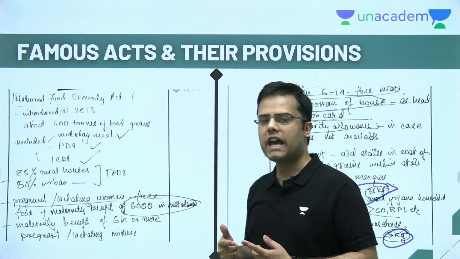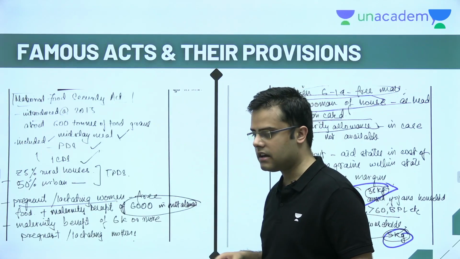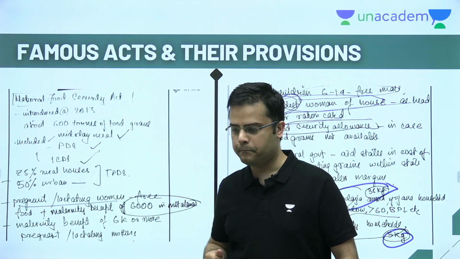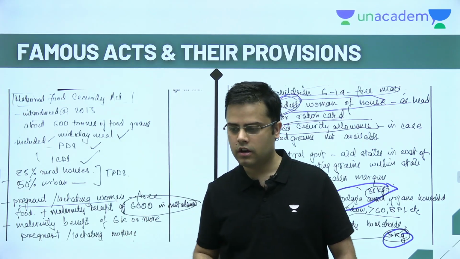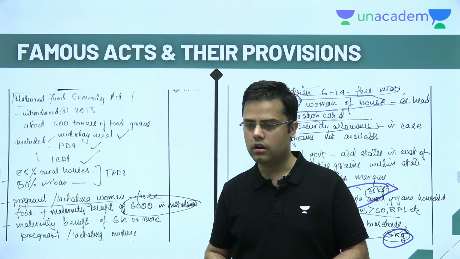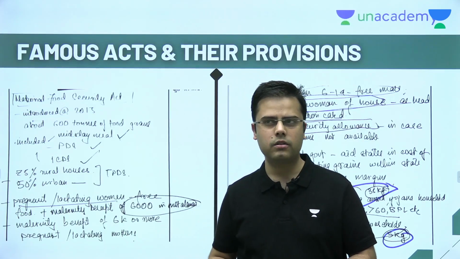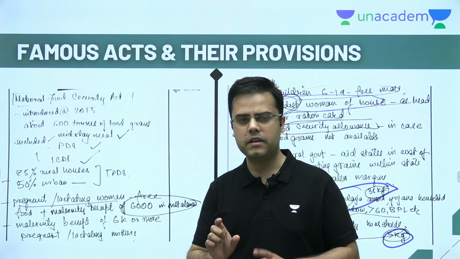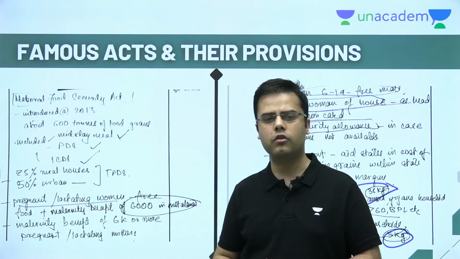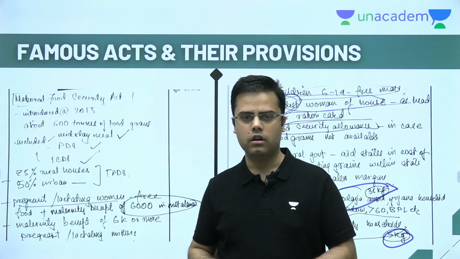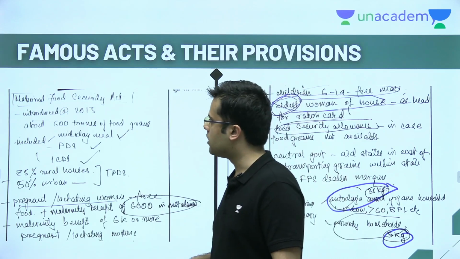So UPSC has this knack of asking some strange data-based questions, right, for important acts. It had asked for this one, the Maternity Benefit Act. Once it may ask for POSH. Do you know that POSH appellate body has to be formed if there are more than 10 employees, or I think it is 15 employees now. There is a specific number of employees beyond which, if there is an organization, then they are mandated to form a POSH committee, internal investigation committee in their offices.